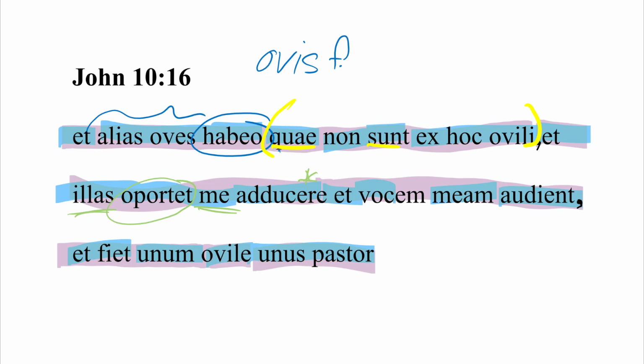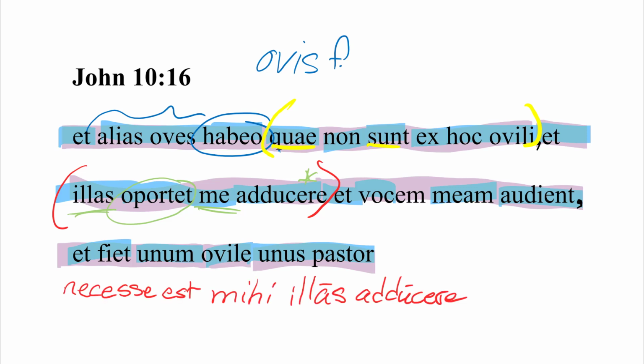It is worth remembering that not all impersonal constructions take a double accusative. Oportet does, but not all of them. For example, a very common one is necesse est, and this same little phrase reordered to fit that impersonal construction would look like this: necesse est mihi illas adducere, because necesse est takes the dative instead of the double accusative construction that oportet takes. So that's something to be aware of. You need to memorize them as they come up, but oportet does take a double accusative.